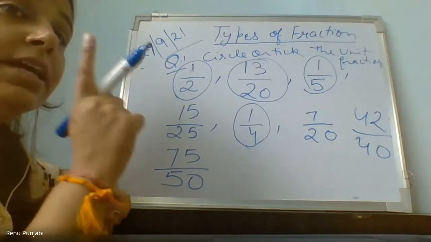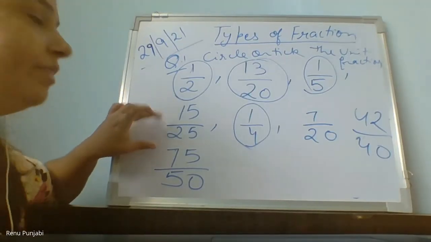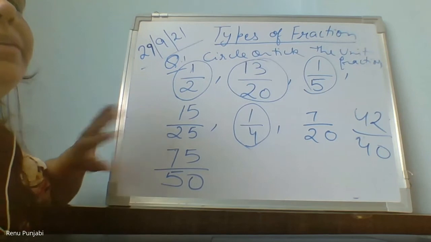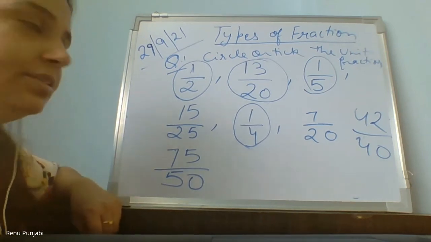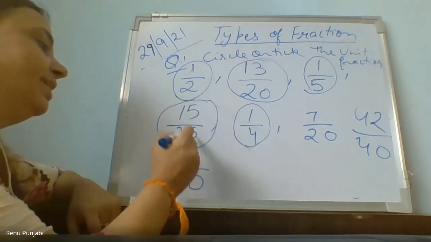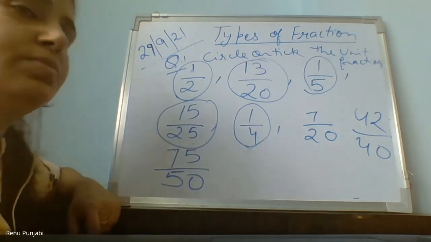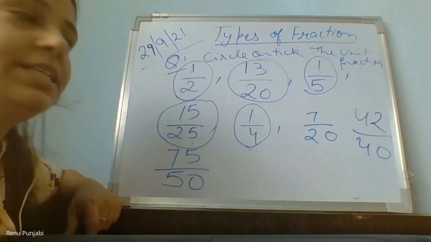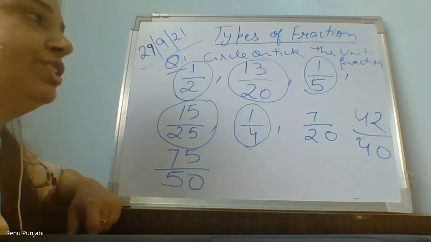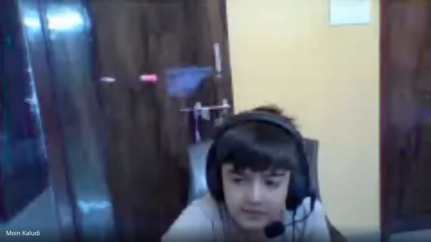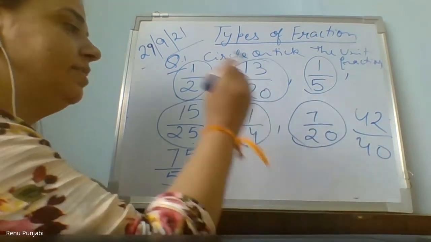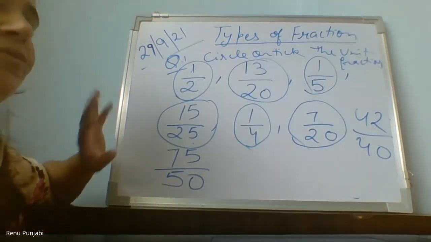Ma'am 20, ma'am 15. Say the complete fraction. 25 और 15 नहीं है, ये 15/25 is the complete fraction. Yes, this is also a proper fraction. 25 parts में से 15 parts possible है करना, I can say. Yes, Jignesh. Is there any other fraction which is a proper fraction? I can say 7/20. Yes, out of 20 parts, you can give 7 parts to someone. That is also a proper fraction.